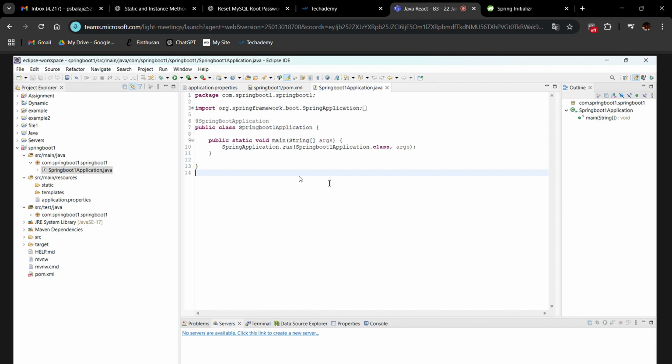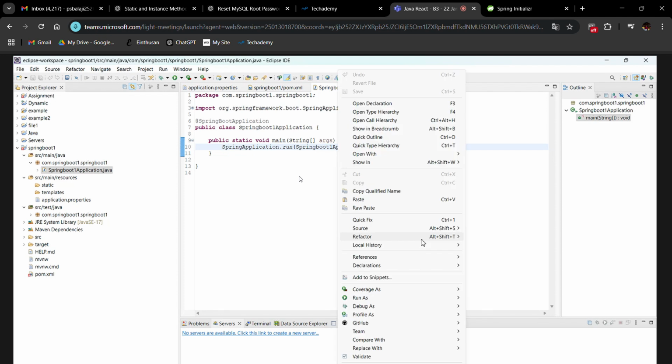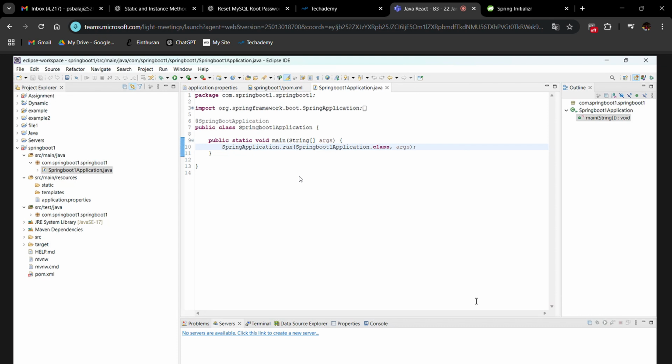How do you run the main method for Java? The same way you need to run it. Right click. How to run the Java application? Yes, sir. Run as Java application. The main method you can run with the help of Java application.